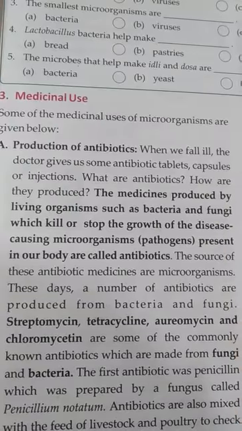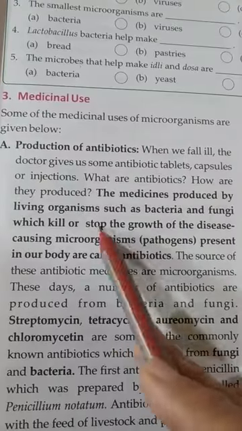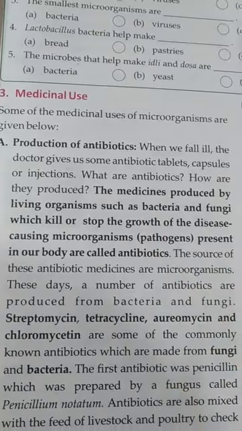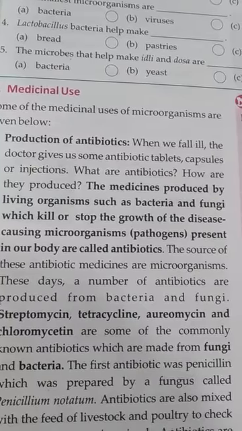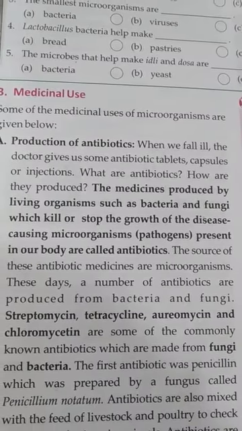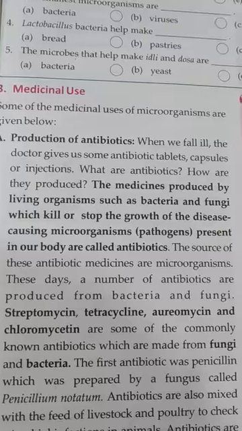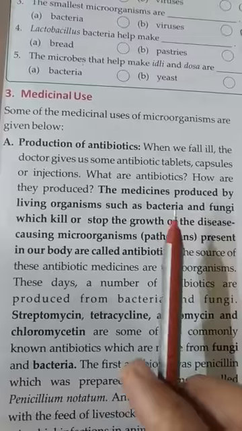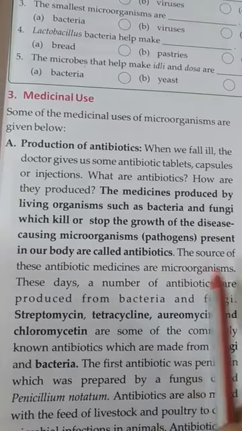If the disease-causing microorganisms grow, disease will increase, so these bacteria and fungi will kill them. That type of medicine is known as antibiotics.